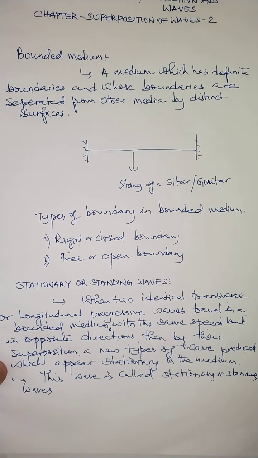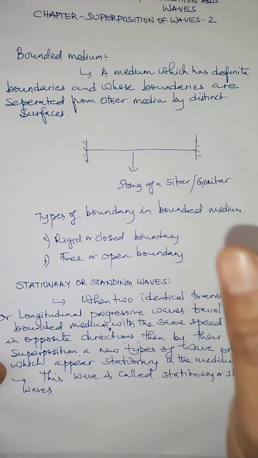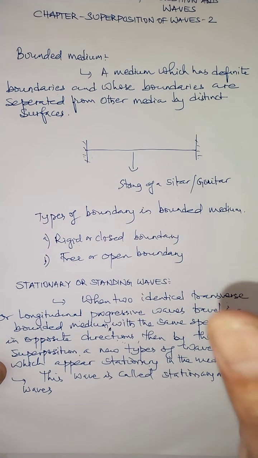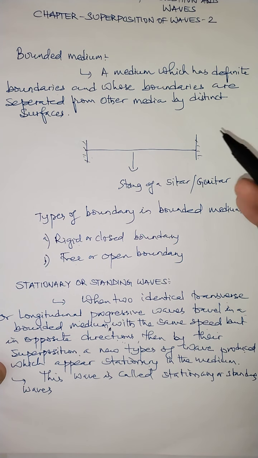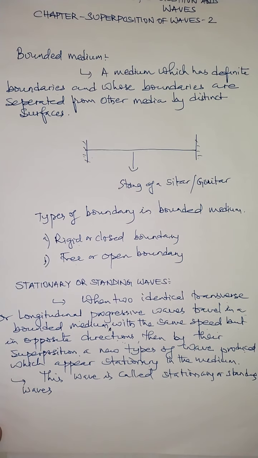Now there are a number of examples of this stationary wave or standing wave that can be observed in day-to-day life. Let me give you an example. When a wave is sent along a string, you take a string like the string of a sitar or guitar, or any string which is bounded by two fixed or rigid surfaces, or it can be one rigid surface or one open surface. So in this case, what happens?